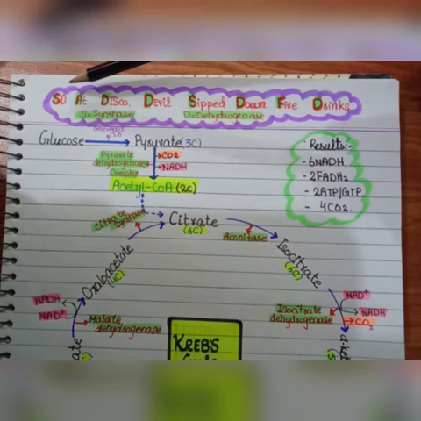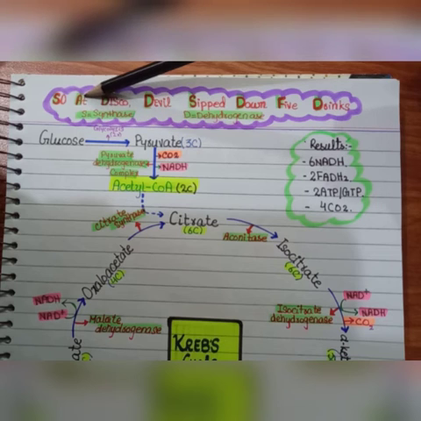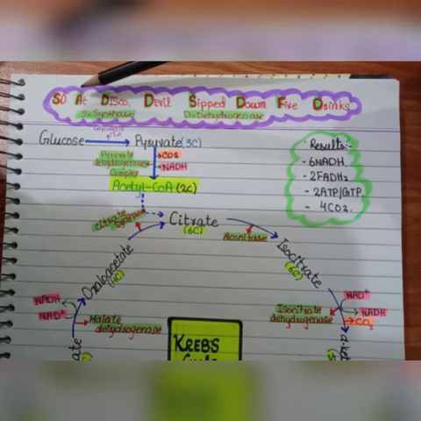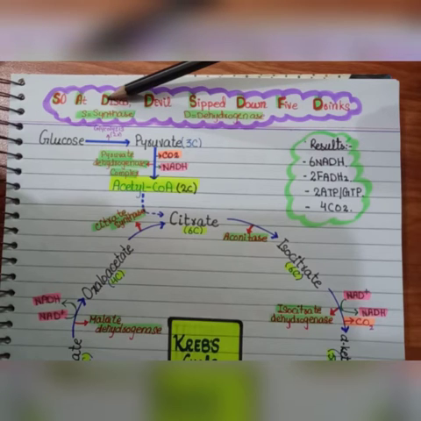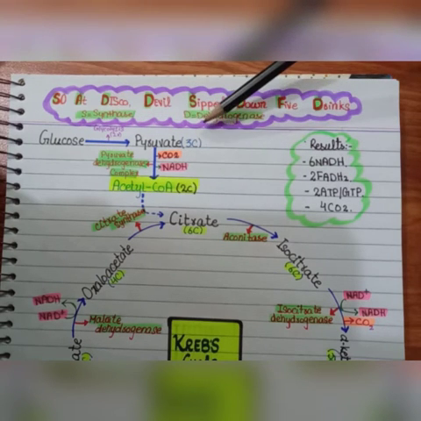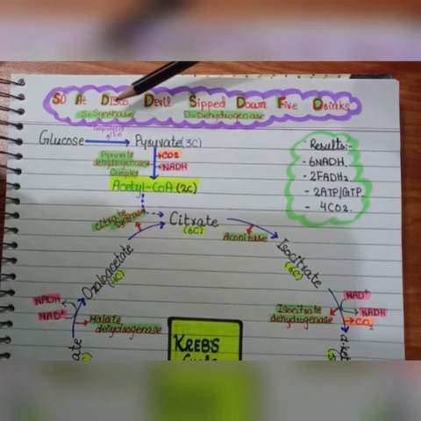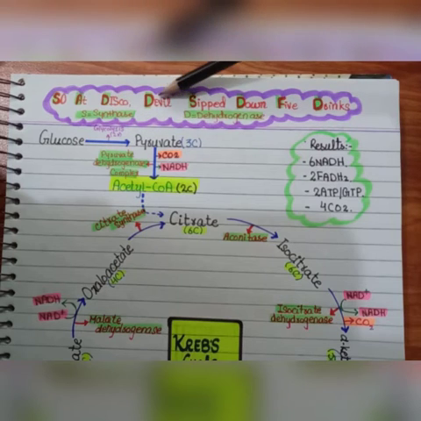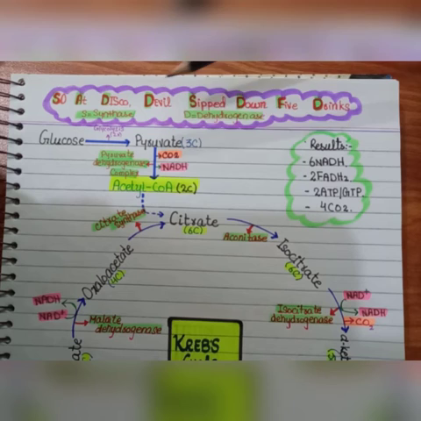So the first enzyme is citrate synthase. Add, the next enzyme is aconitase. Disco, as we have already discussed, D is from dehydrogenase, so the next enzyme is isocitrate dehydrogenase. Double is alpha ketoglutarate dehydrogenase.